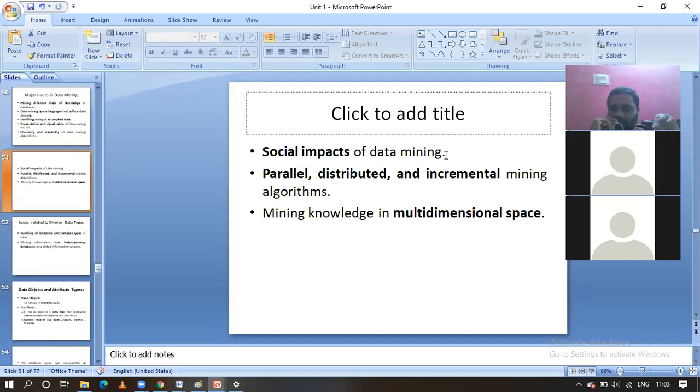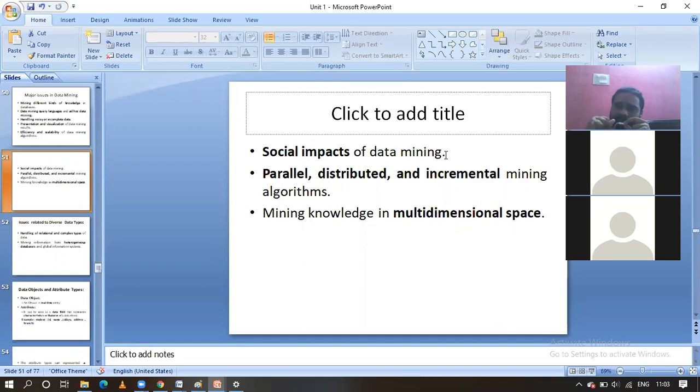Okay, here parallel and distributed incremental algorithms are very useful, right? And the next one is multi-dimensional space. Normally, everything here is, guys, data related issues only, maximum.